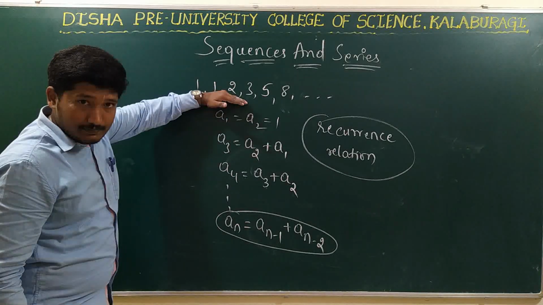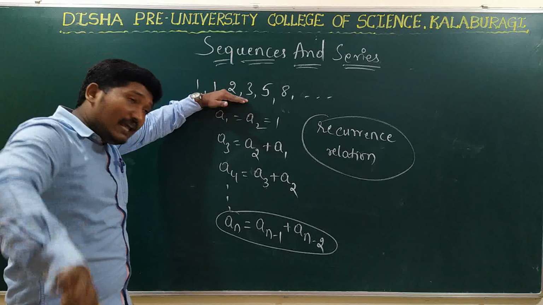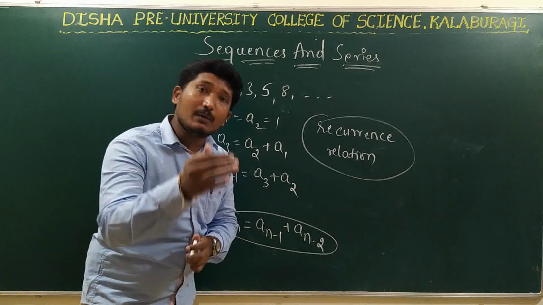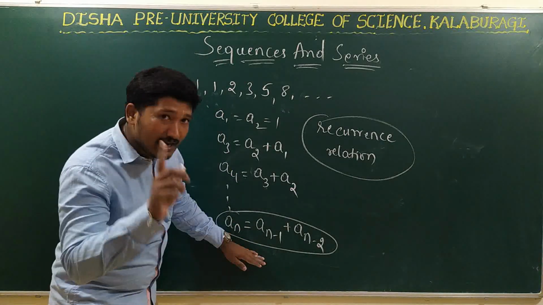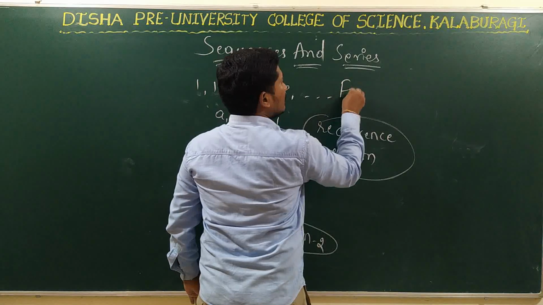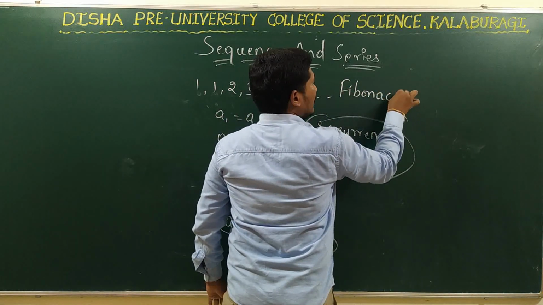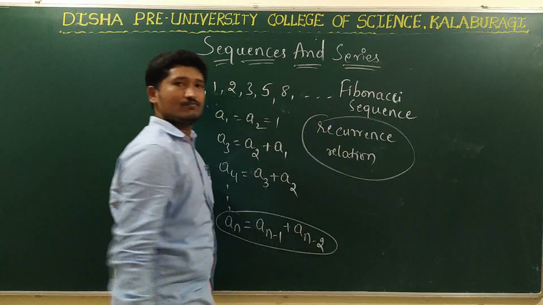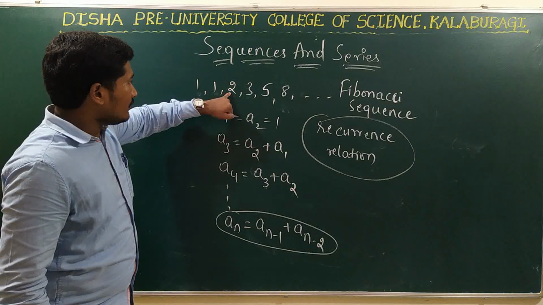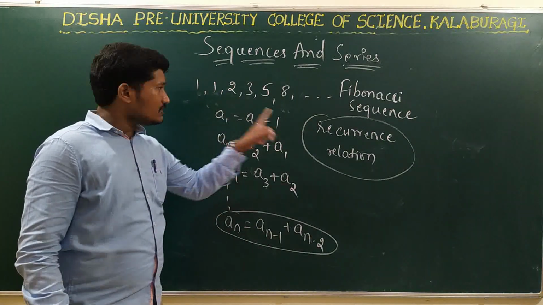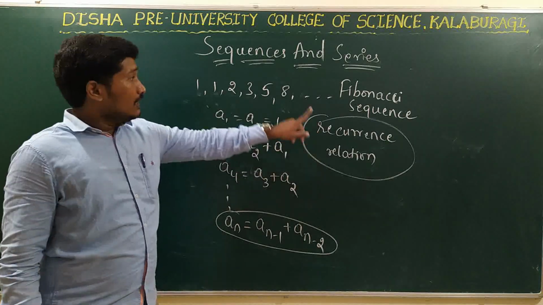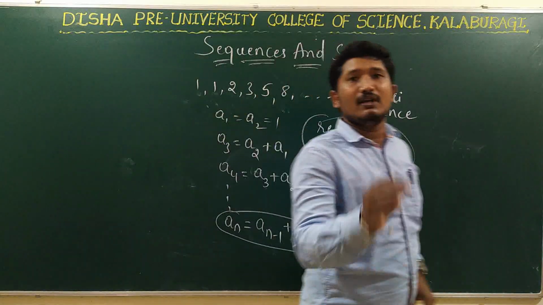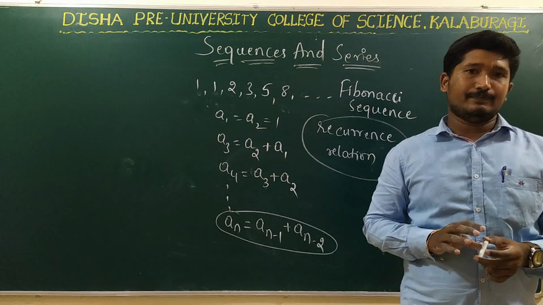The sequence which is generated by the recurrence relation, that kind of a sequence is called a Fibonacci sequence. That type of a sequence is called what? Fibonacci sequence. That is, a term is obtained by the addition of the previous two terms, that is the recurrence relation, right? The sequence which is generated by the recurrence relation is called what? Fibonacci sequence, we call it, right?